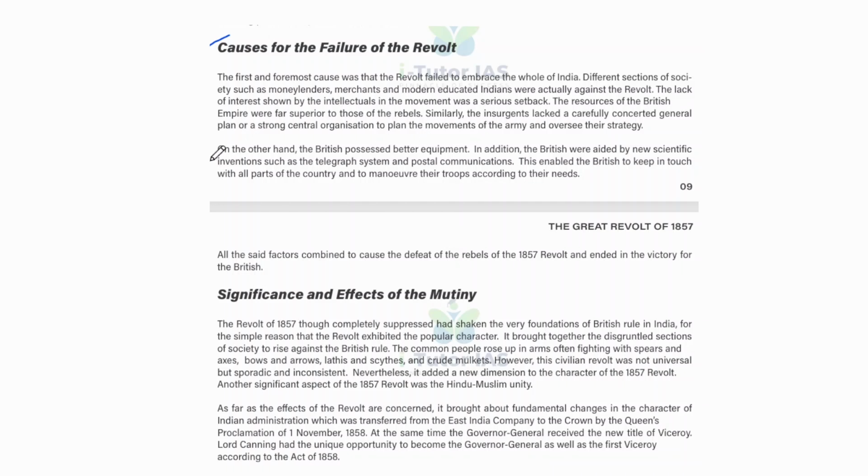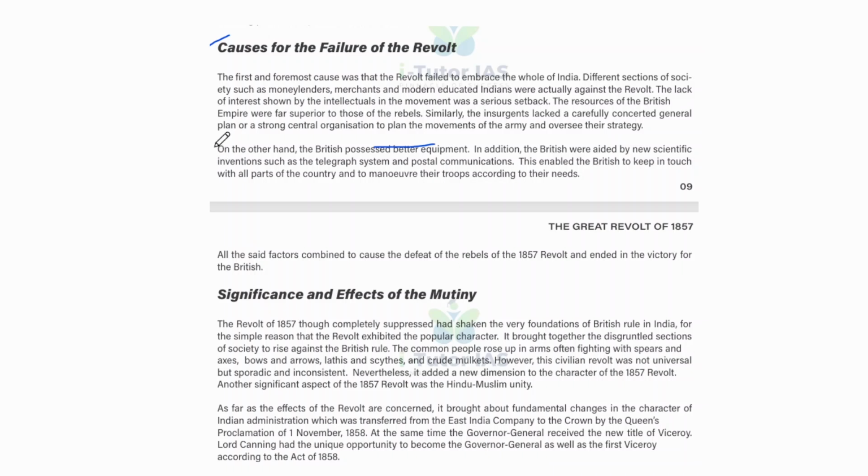On the other hand, the British possessed better equipment. In addition, the British were aided by new scientific inventions such as the telegraph system and postal communication, and this enabled the British to keep in touch with all parts of the country and to maneuver their troops according to their needs.